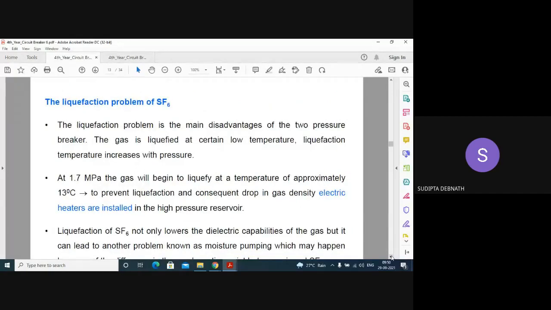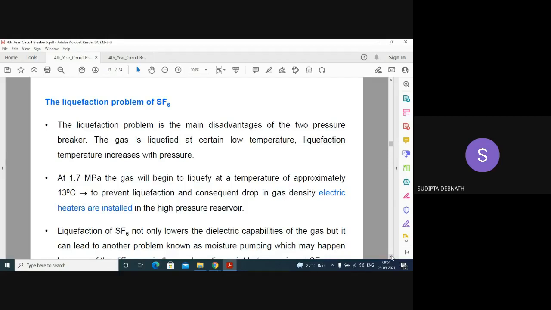Now what is the problem of this SF6? Though it is an excellent arc quenching medium, the main problem is liquefaction, because it is acting at two different pressures. The gas is liquefied at a certain low temperature. Liquefaction temperature increases with pressure. At 1.7 megapascal, the gas will begin to liquefy at a temperature of approximately 13 degrees Celsius.